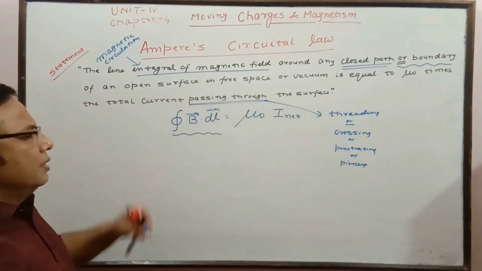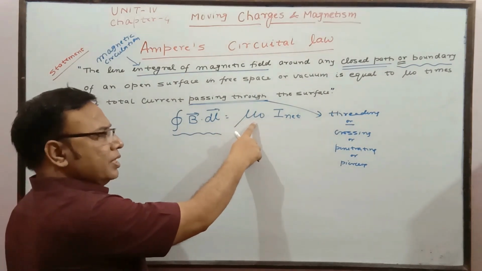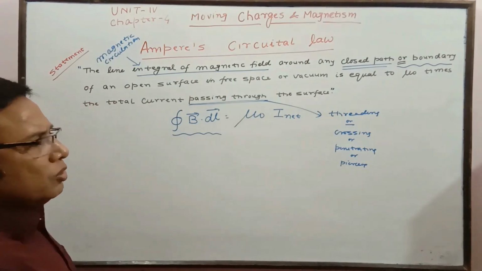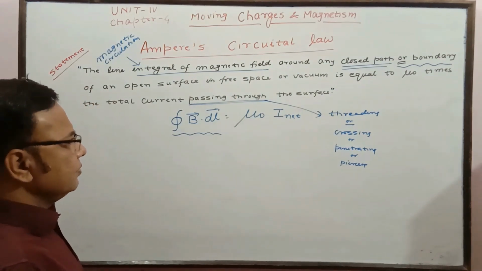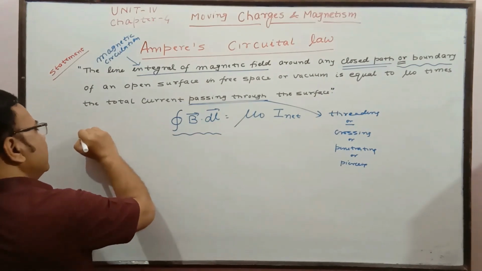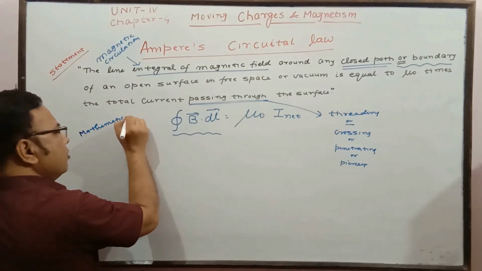So this is the mathematical expression. This is the line integral of magnetic field, mu naught times, you better know what this is, and this is the net current. Whenever you are asked to write the mathematical form in the exam, you are going to write this.